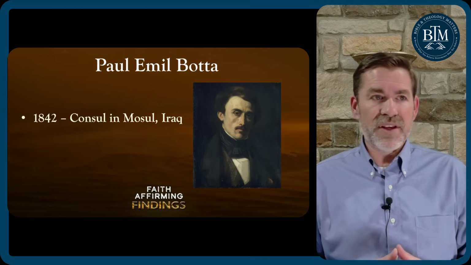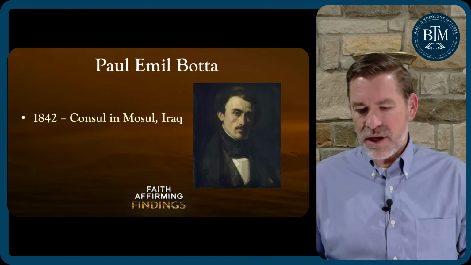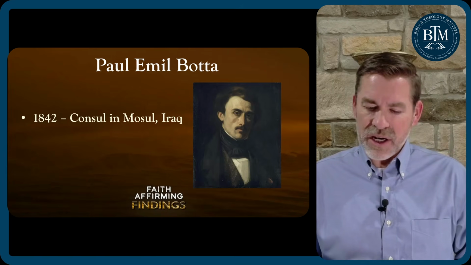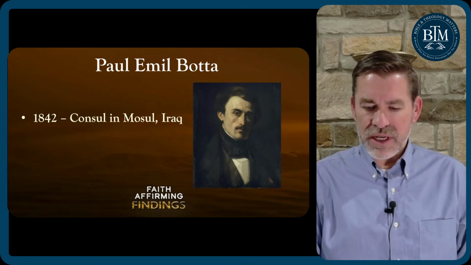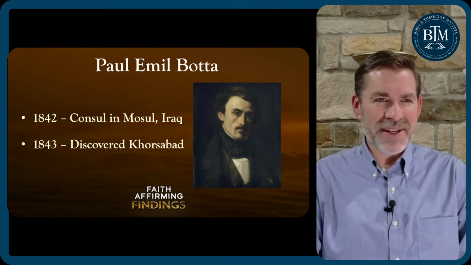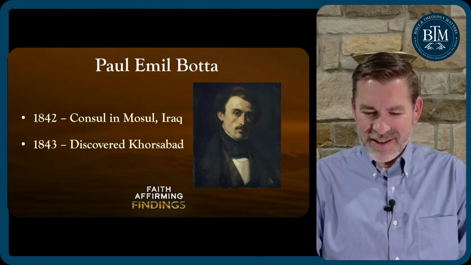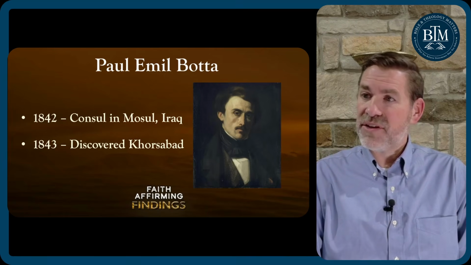He was looking for these ancient cities of Assyria. And he found this palace in modern-day Khorsabad, Iraq. So it only took him a year being stationed there in his adventures of trying to discover these ancient Assyrian